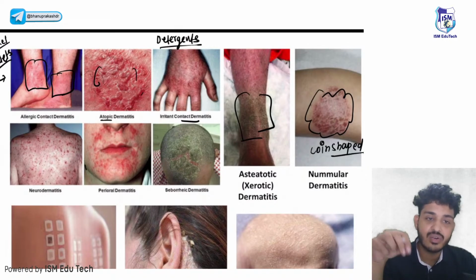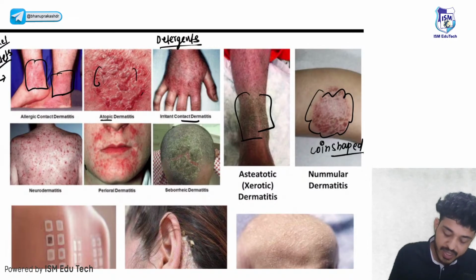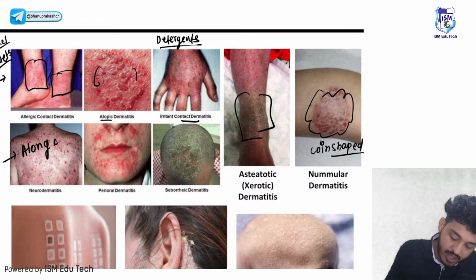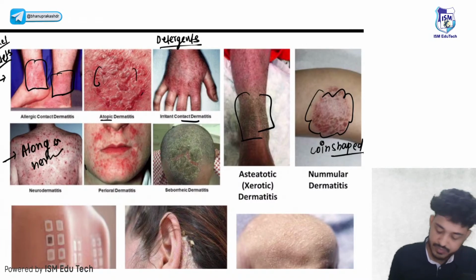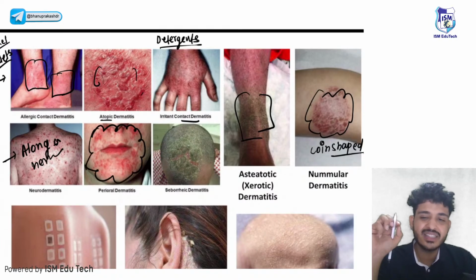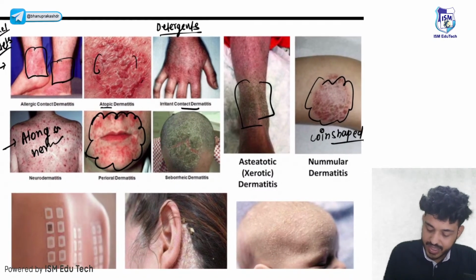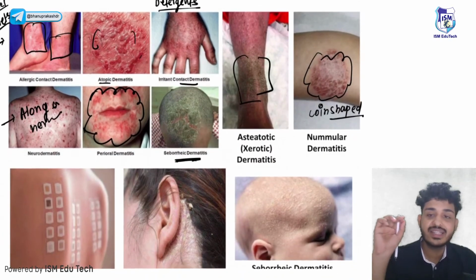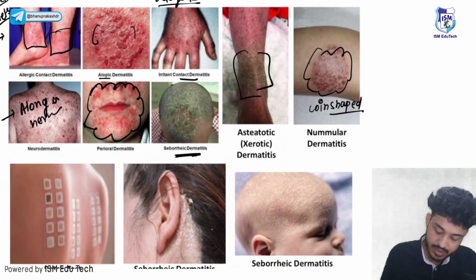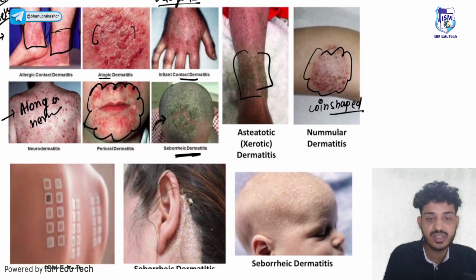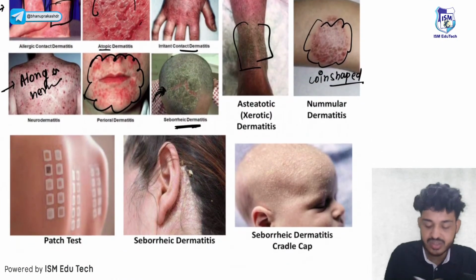So basically these are all the dermatitis. Neurodermatitis will be along a nerve segment. This one is perioral dermatitis. Dermatitis is nothing but inflammation of the skin, right? In seborrheic dermatitis, you will see greasy scaling. If there are hairs, then you can see greasy scaling.